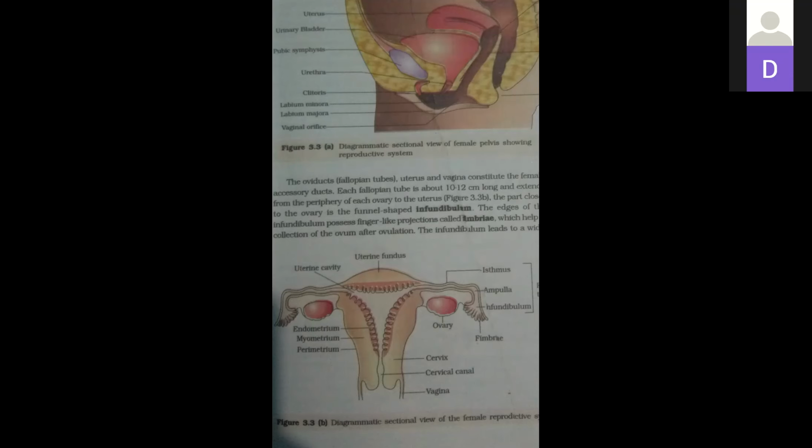Next step is uterine cells rapidly divide. Then uterine cells, that is, endometrium cells, also divide very rapidly and cover the blastocyst and make a membrane-like structure which covers the blastocyst. Uterine cells, that is, the cells present in the uterus, the endometrium cells, divide very rapidly and cover the blastocyst, that is, they will cover it properly, and a sac-like structure will be present outside the blastocyst. Is it clear, everybody?